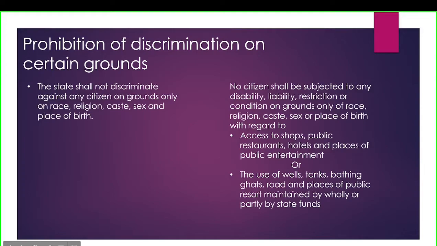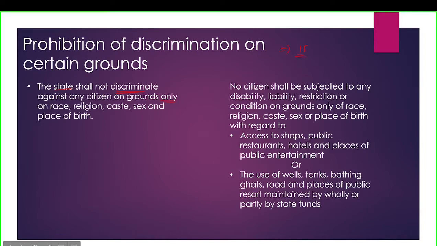Now this is Article 15. Under Article 15, the state shall not discriminate against any citizen on grounds only of race, religion, caste, sex, and place of birth. So what does this article mean? Here there are two words which are very important.